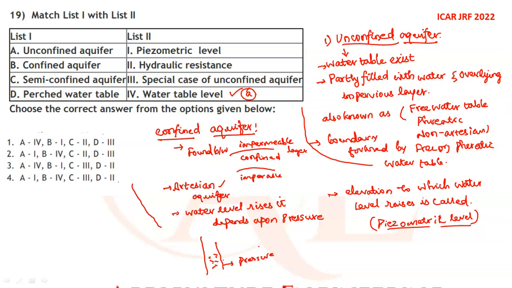The elevation to which the water level rises is known as the piezometric level. So for the confined aquifer, it is the piezometric level, which is B. Next, the semi-confined aquifer.